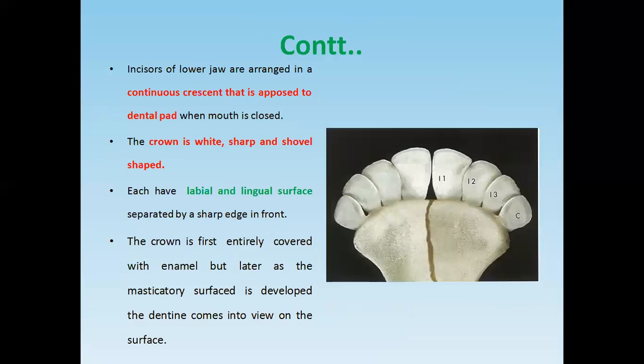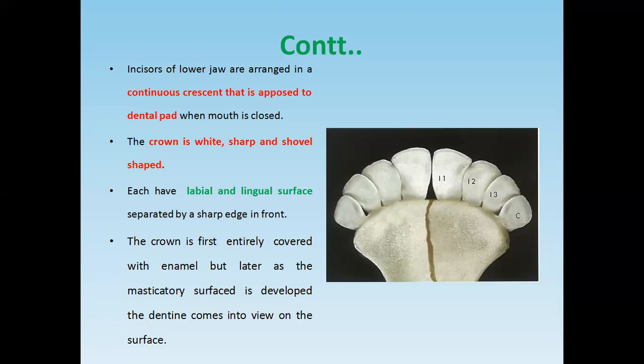The incisors of the lower jaw are arranged in a crescent-like appearance. The crown of the incisor teeth is a white, sharp, shovel-shaped structure.